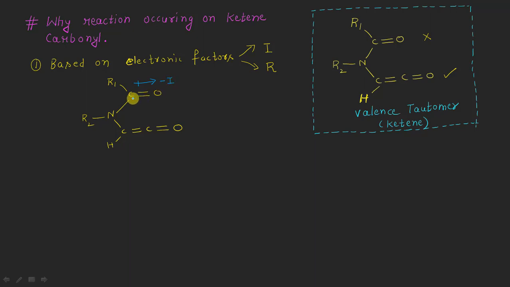In the same way, it also experiences the electron withdrawing, minus I inductive effect from the nitrogen atom, and thus this carbon atom will feel electropositive.